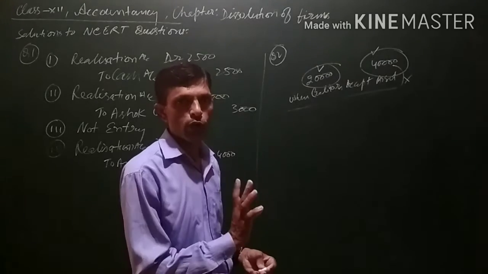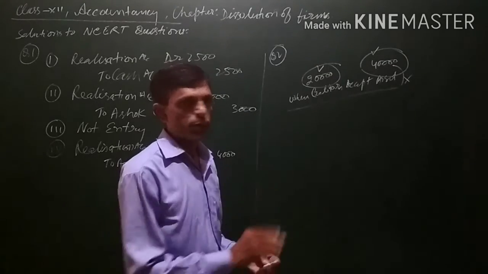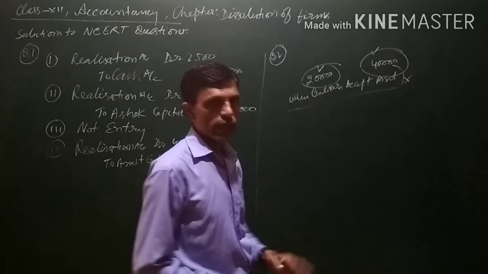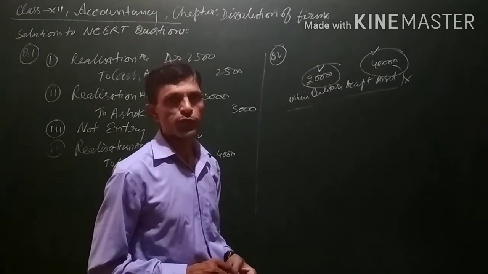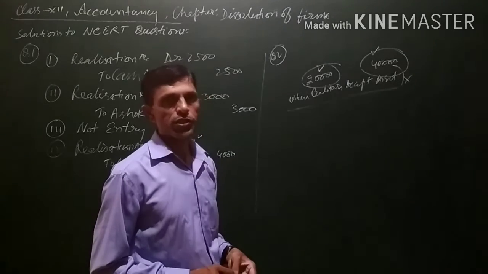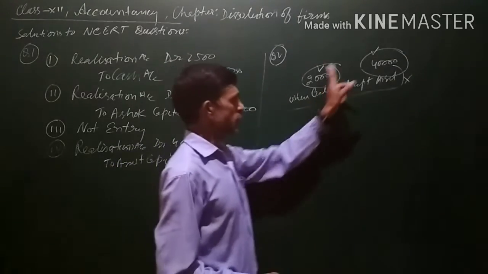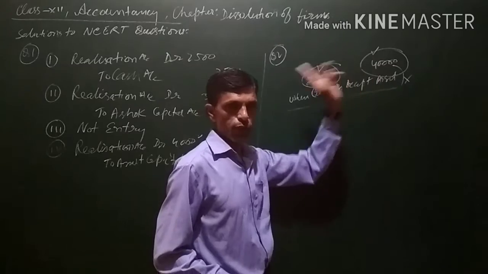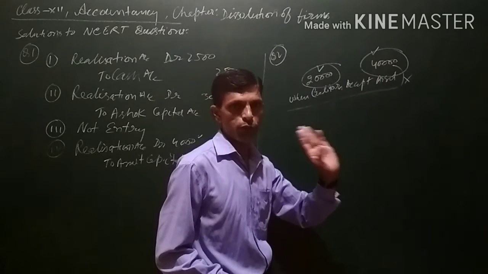The settlement is complete; he has accepted that I will take assets of rupees 40,000 for the liability of rupees 20,000. So in this case, no entry will be passed.